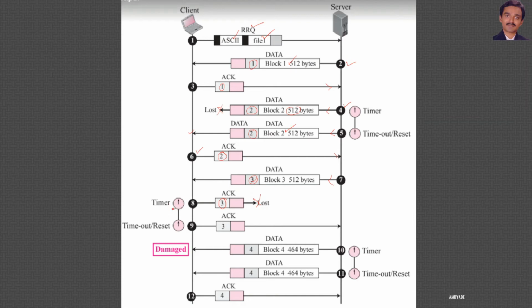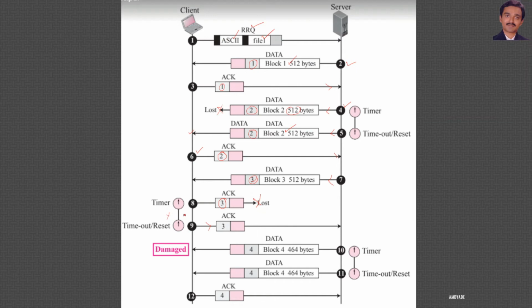Here, in this situation, when the client did not receive the block ID 4 from the server before timeout occurs for this acknowledgement, it will resend the third acknowledgement once again, as it understood maybe its acknowledgement is lost.